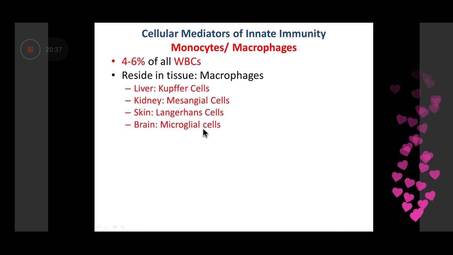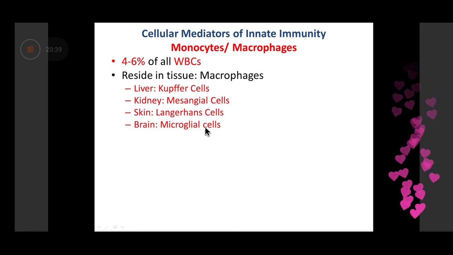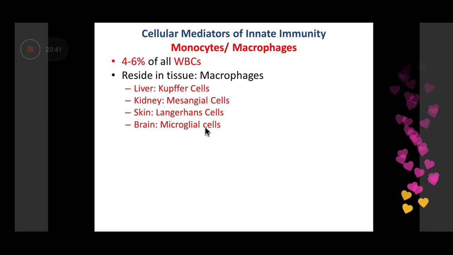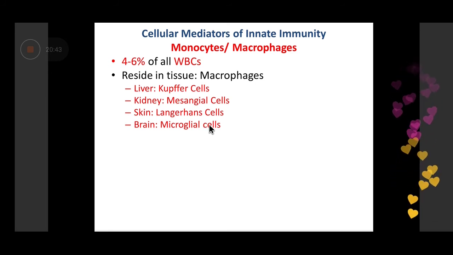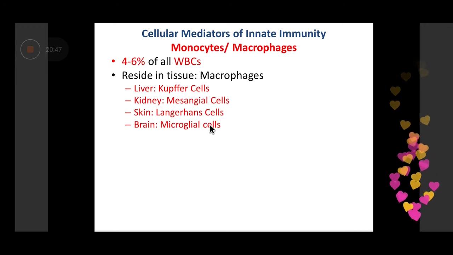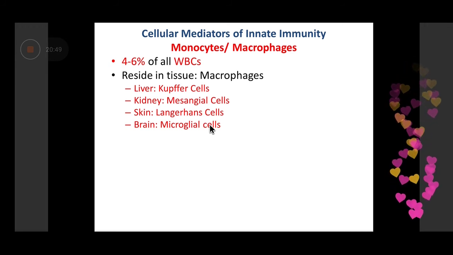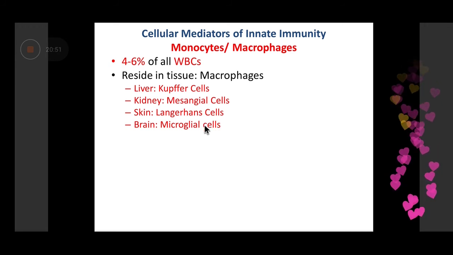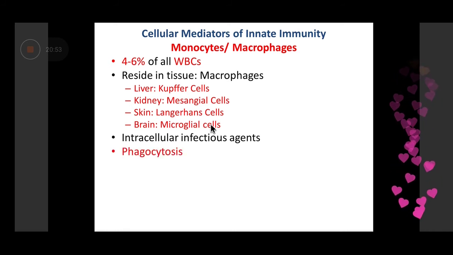In the skin, they are referred to as Langerhans cells. In the brain, they are referred to as microglial cells. So they are different names, but at the end of the day, they are the same cells, that is macrophages, that you need to remember. They are found at different sites and were discovered by different people, but later on we realized that they all have the same function, that is macrophages.